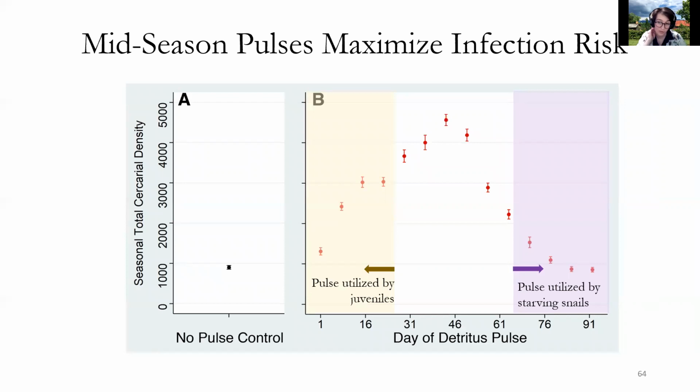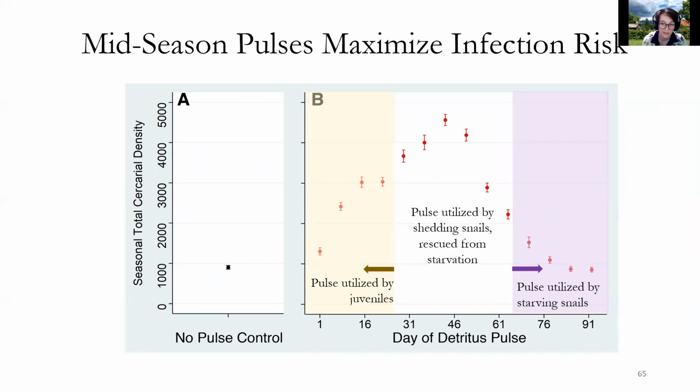Whereas here in the purple, when a pulse occurs later in the season, it's utilized by the new cohort of snails after the original cohort has died. And furthermore, this cohort is made up of starving snails. So their nutritional status is so low, they already have lower per capita shedding. And the longer you have to wait for a pulse, the smaller and the more starved that cohort is.